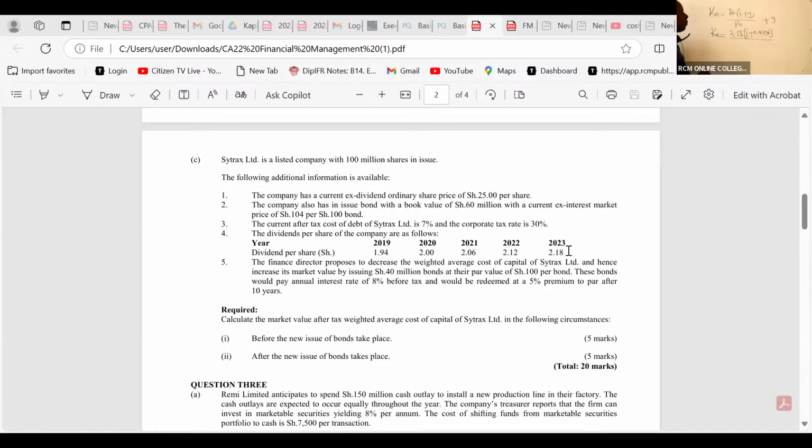All over P0. Do we have P0? P0 is the current market price per share, and you can see there's a place where it is given as the current. The company has a current ex-dividend ordinary share price of 25.